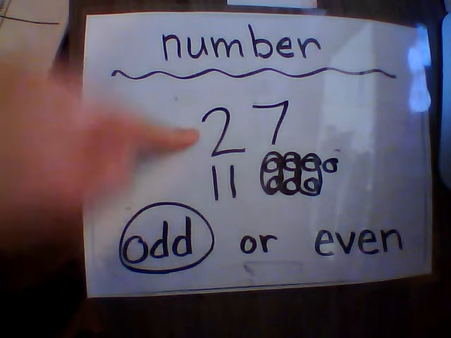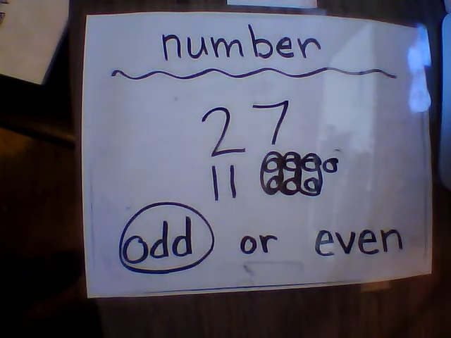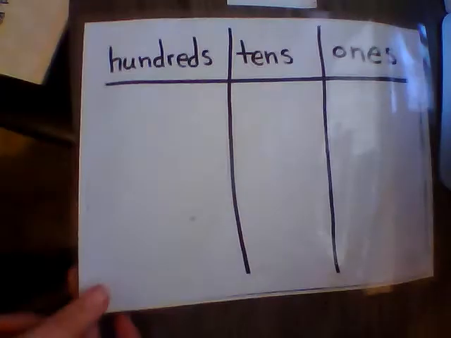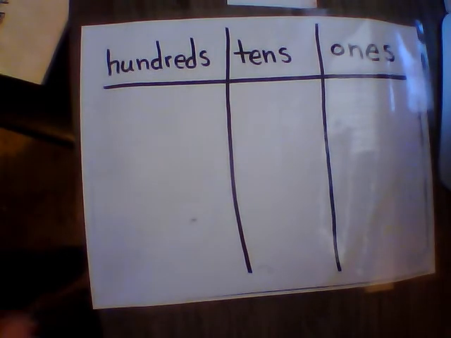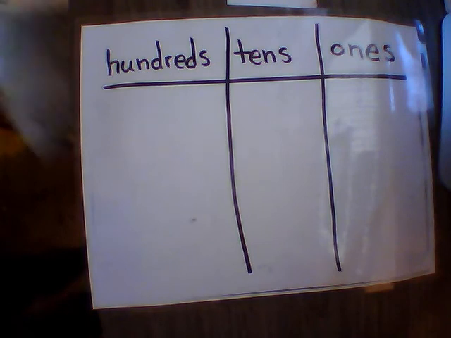Now remember, looking at 27, we're going to move on to our hundreds, tens, and ones. So now using the number 27, fill in the hundreds, tens, and ones. Now, go.